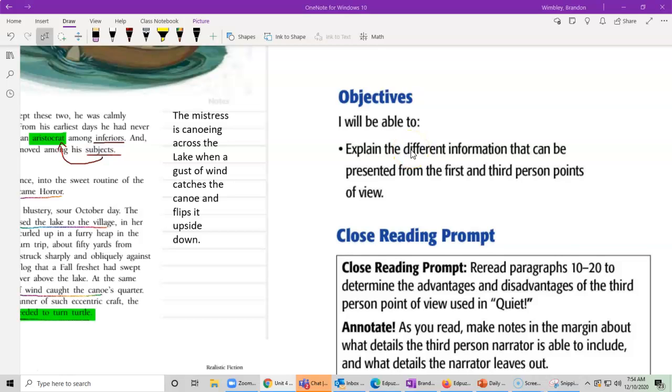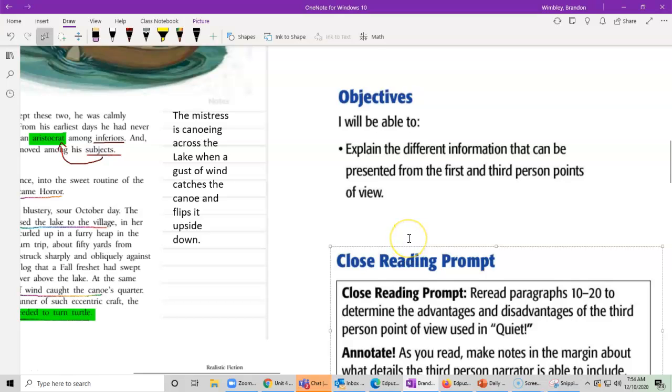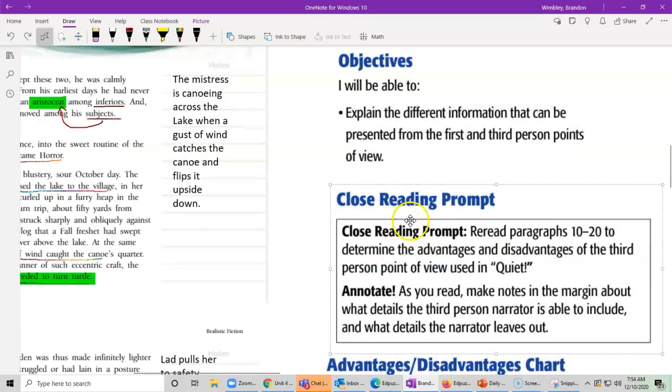Well, guys, here's our objective for today. Today we're going to be explaining the different information that can be presented from first person and third person points of view. What information can we get if it's told in first person? What information can we get if it's told in third person?